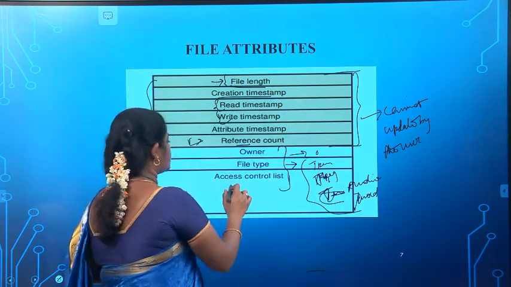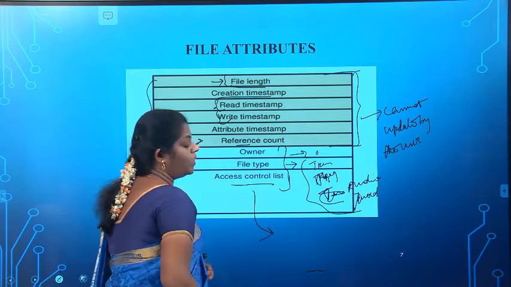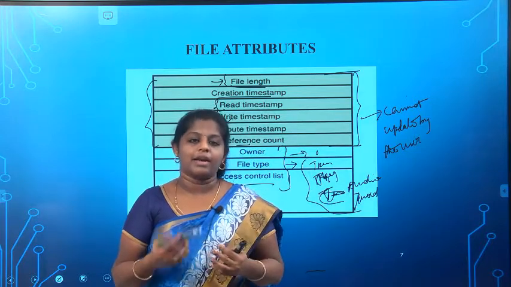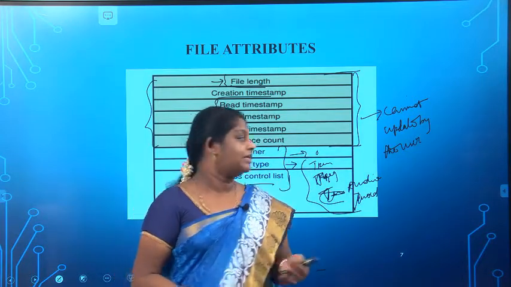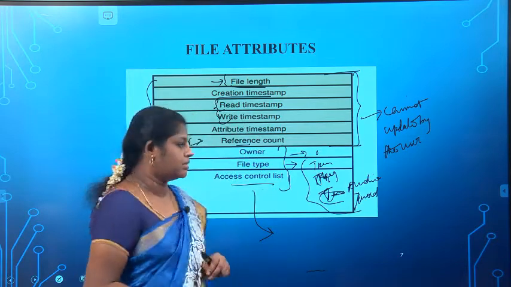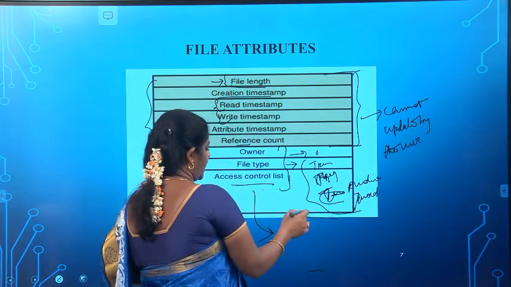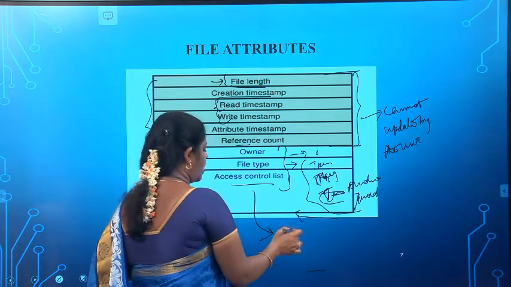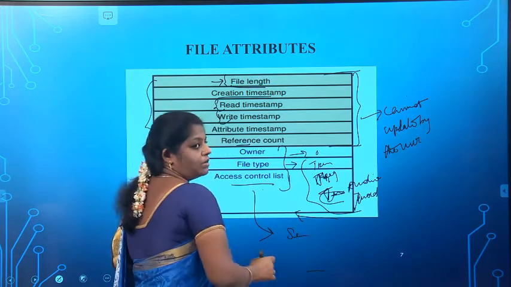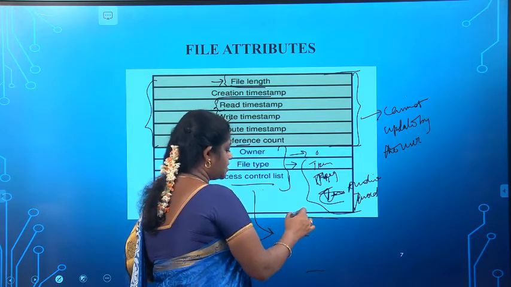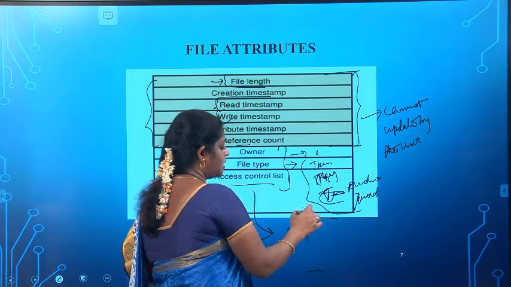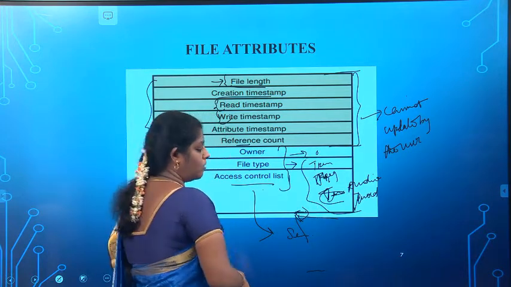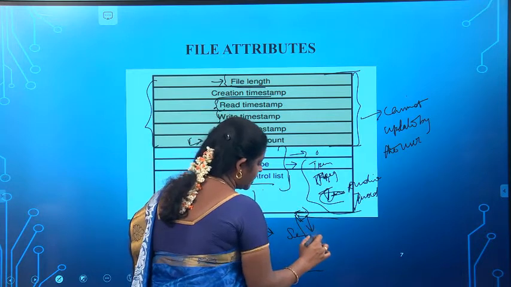And then the access control list. What is the access control list? The list of clients who have the particular access. For example, if one client is requesting the server to access this file, the server first checks whether the client is authorized, and while checking it also checks the access rights of the client.